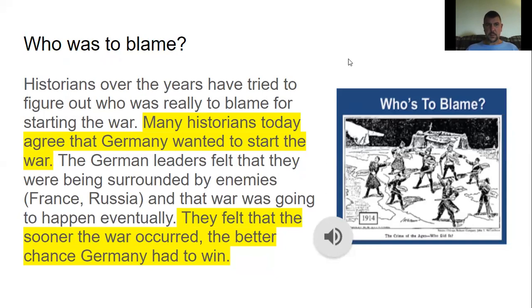Who was to blame? Historians over the years have tried to figure out who was really to blame for starting the war. Many historians today agree that Germany wanted to start the war. The German leaders felt that they were being surrounded by enemies, France and Russia, and that war was going to happen eventually. They felt that the sooner the war occurred, the better chance Germany had to win.